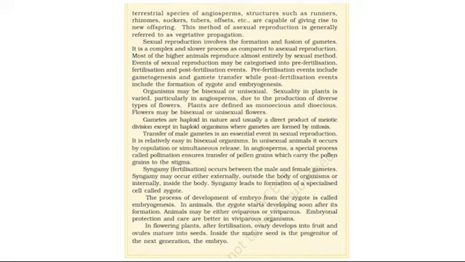In animals, the zygote starts developing soon after its formation. Animals may be either oviparous or viviparous. Embryonal protection and care are better in viviparous organisms. In flowering plants, after fertilization, ovary develops into fruit, and ovules mature into seeds. Inside the mature seed is the progenitor of the next generation, the embryo.